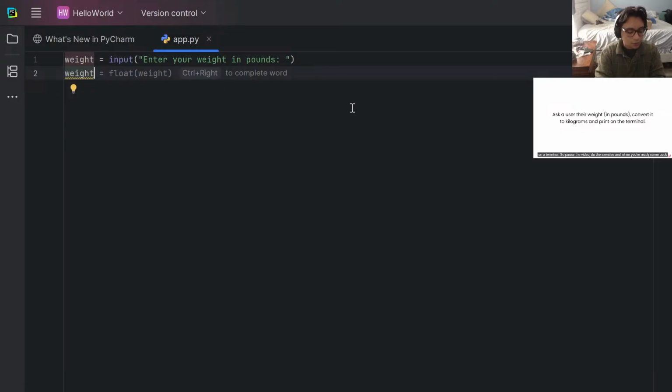So we'll do weight underscore kg is equal to, look at this thing is smart. Hold on. Minus, or I guess divided by, wait, what? Hold on. 0.4.